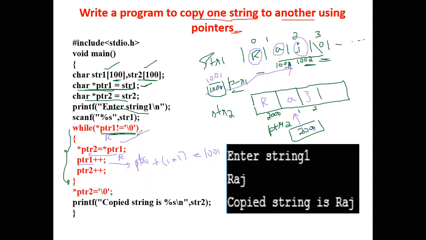At last when you reach here, when star of PTR becomes 1003, it will check the condition. It is equal to null, so the condition fails, and we come out. And last, what we are doing is appending at this particular address a \0, that is the null character. This is very important. After copying, at the end we have to paste a null character. So after that we are displaying the copied string, Raj. So try to trace the program.